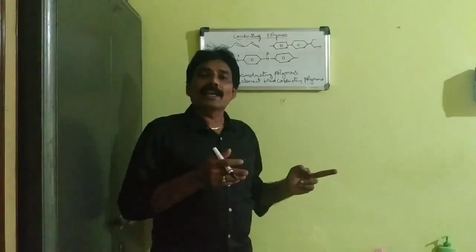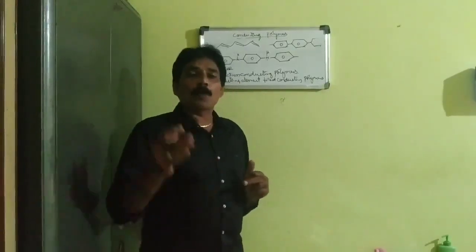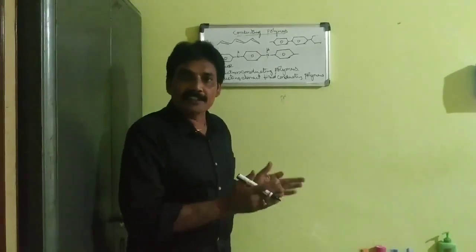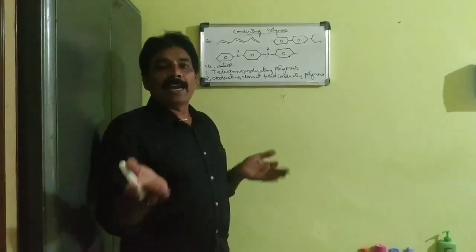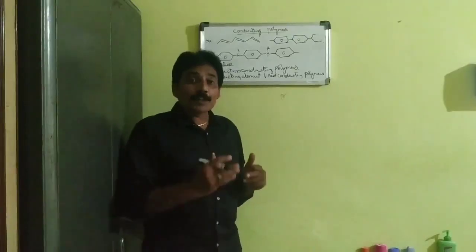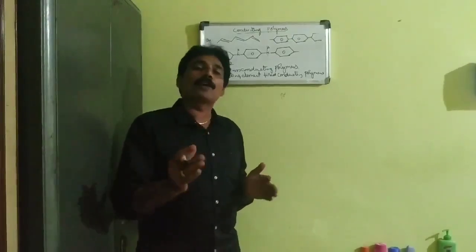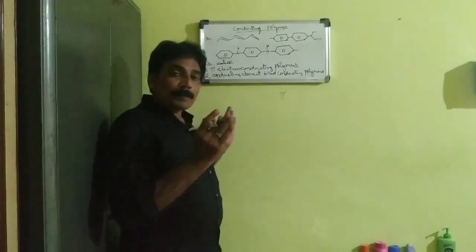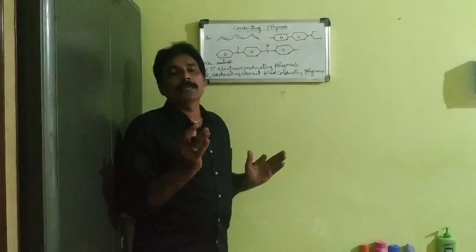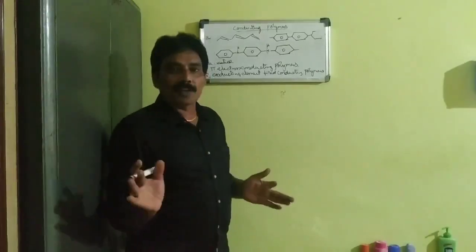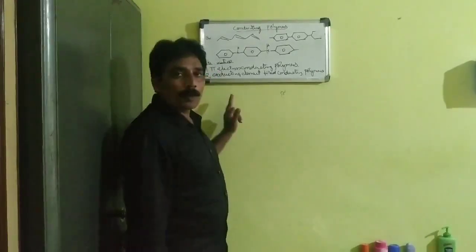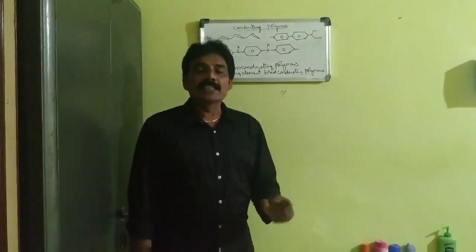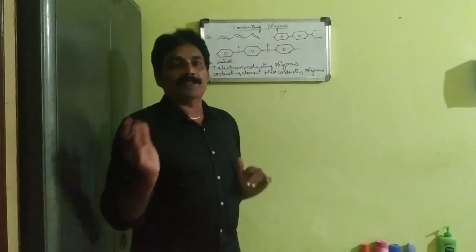P doping is creating a positive charge that sits on the backbone of the polymer chain; that is called p doping. And n doping means creating a negative charge that sits on the backbone of the polymer chain; that is called n doping. In the preparation of polymers by doping, the first is p doping and the second is n doping. Polyacetylene is prepared by the p doping process.